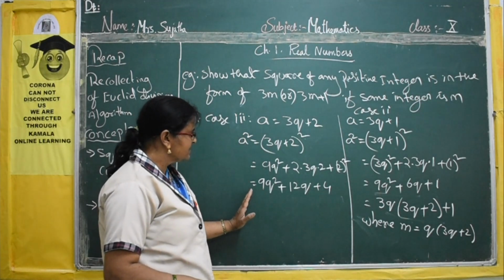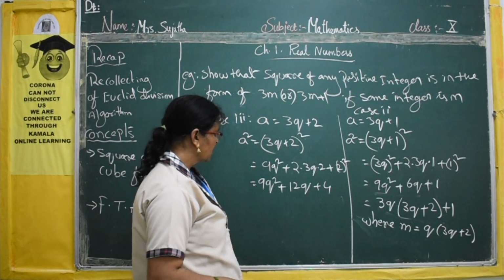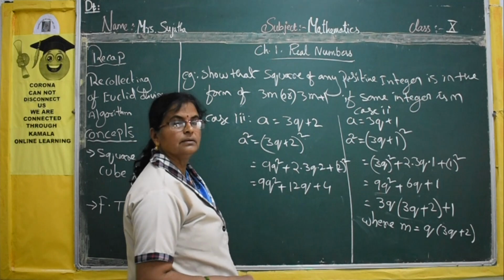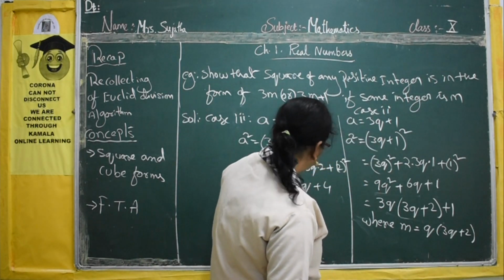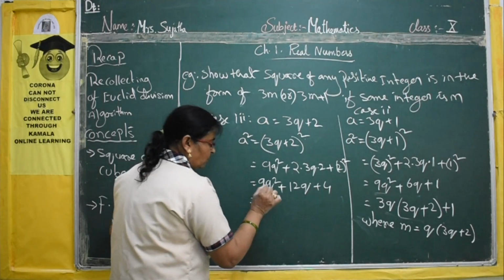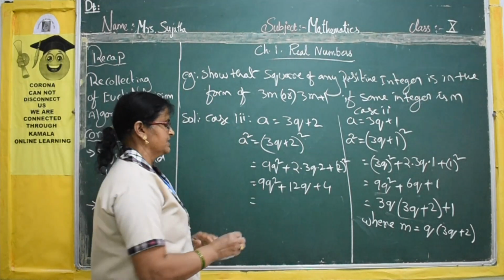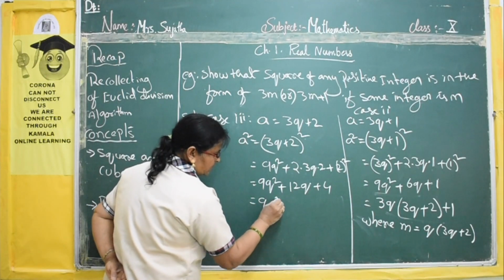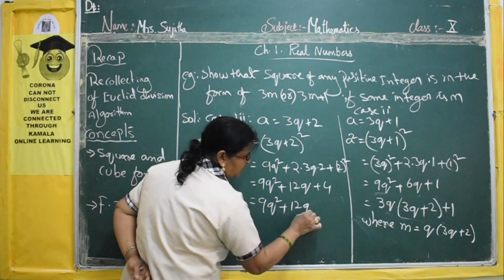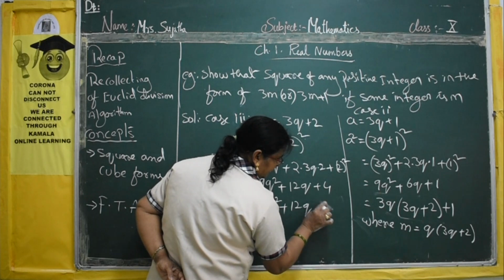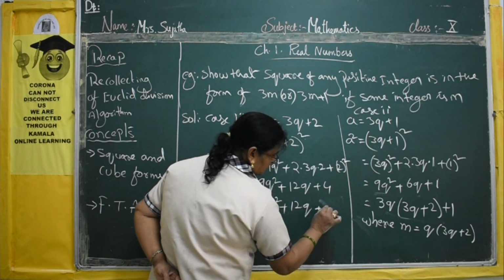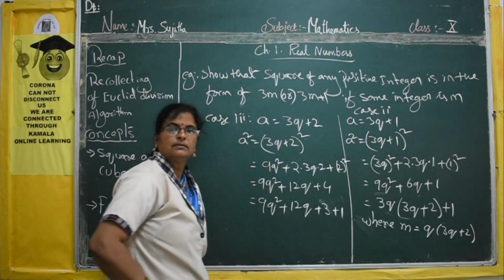Now in this, what can we take common? In this we can't take common. So what can we do? We can divide this one. That is 9q square plus 12q plus 1, we have to get now. So this 4 we can write as 3 plus 1.